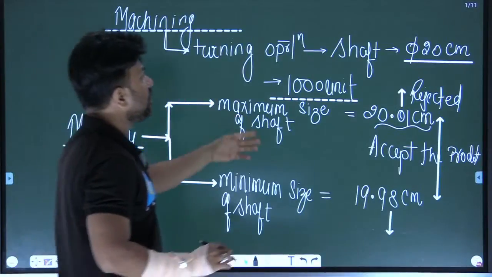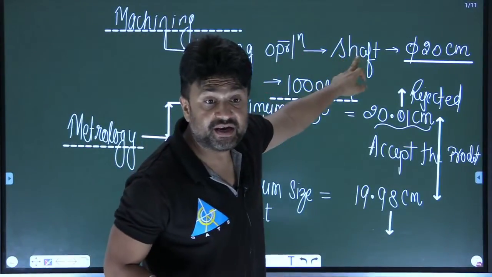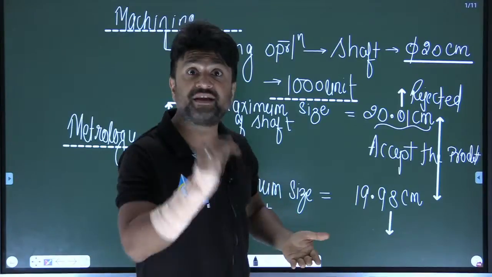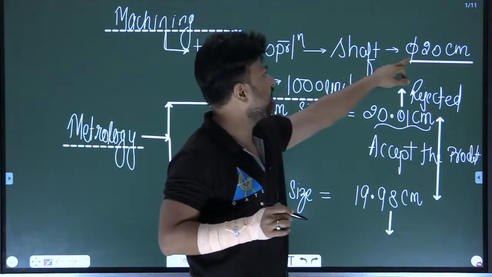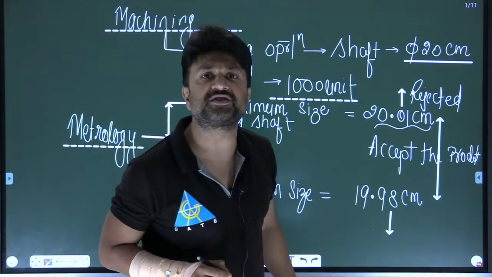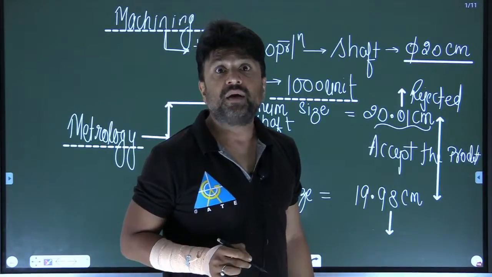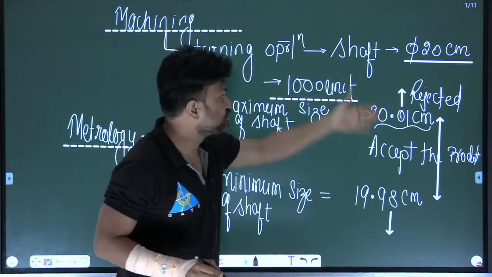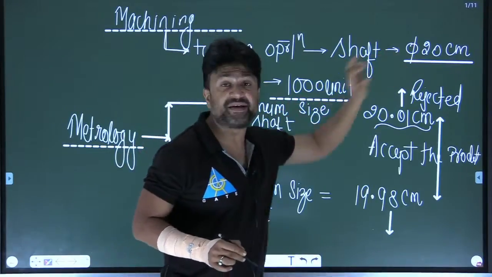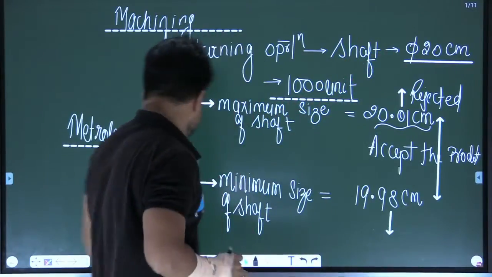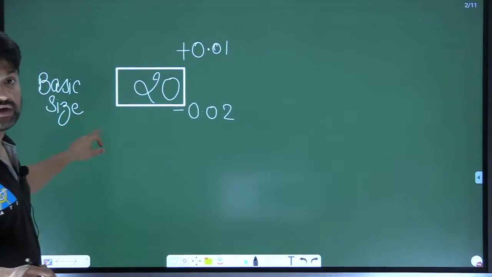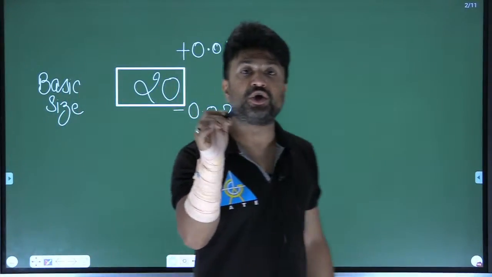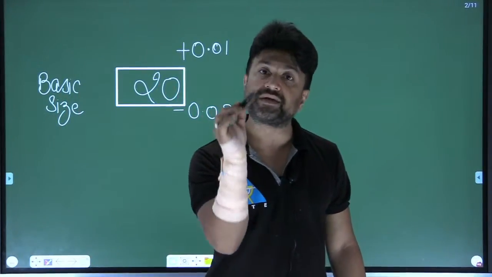Let me clarify. In the drawing, theoretically, I have written that I need a shaft whose diameter is 20 centimeter. But practically it is not possible; the size is going to vary. So basic size is that size which is mentioned in your drawing or which is theoretical.